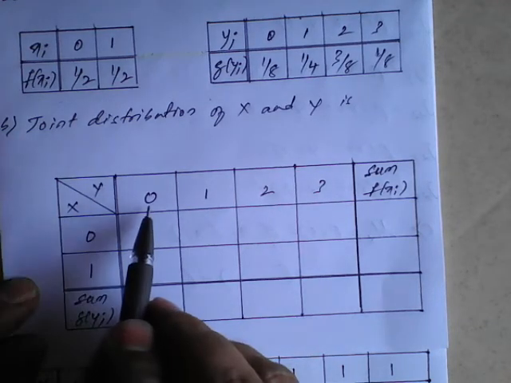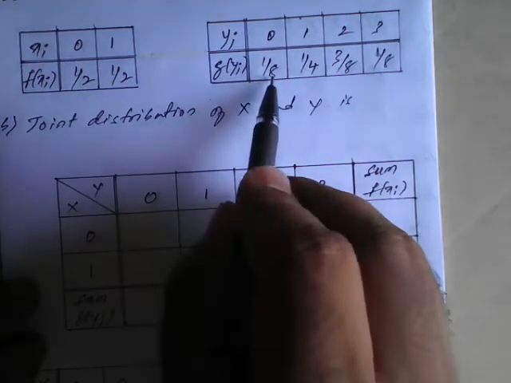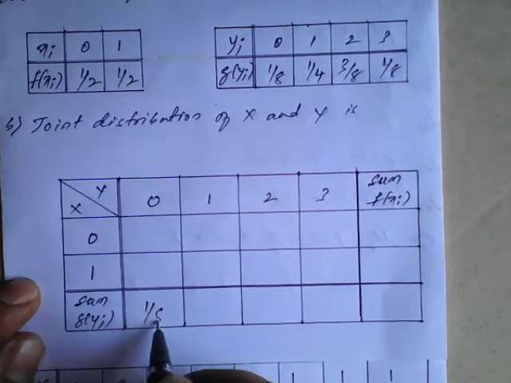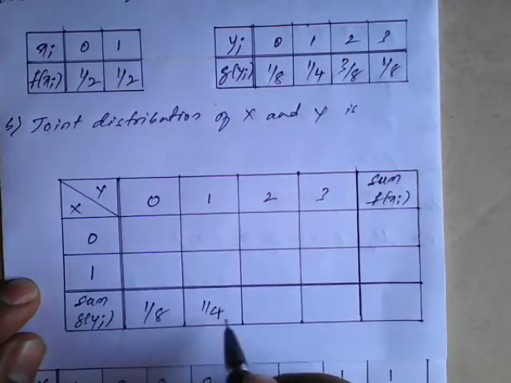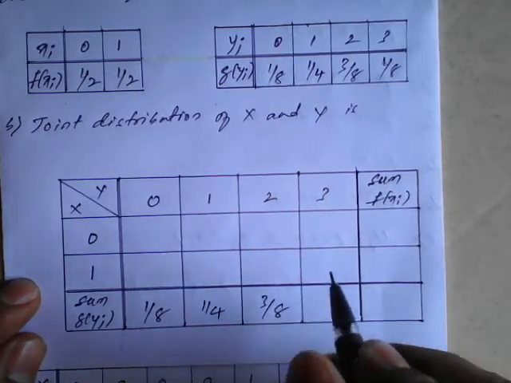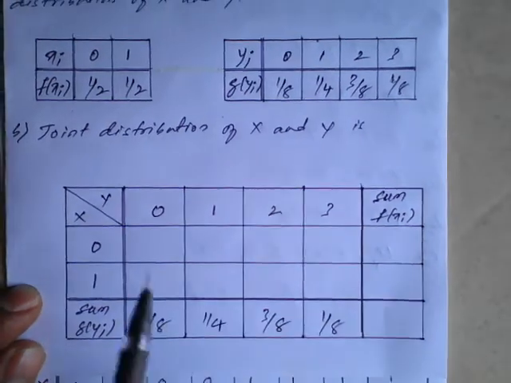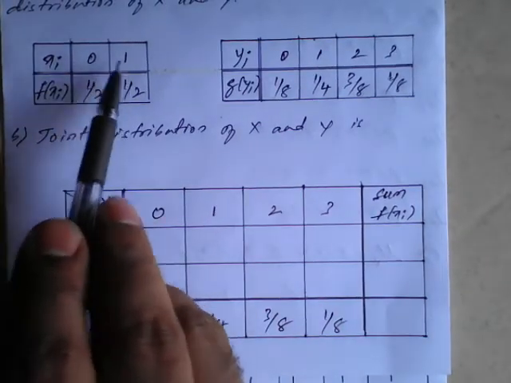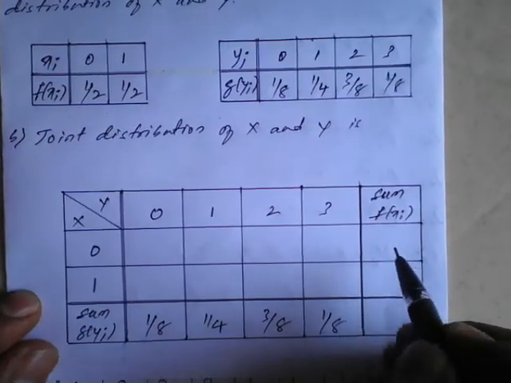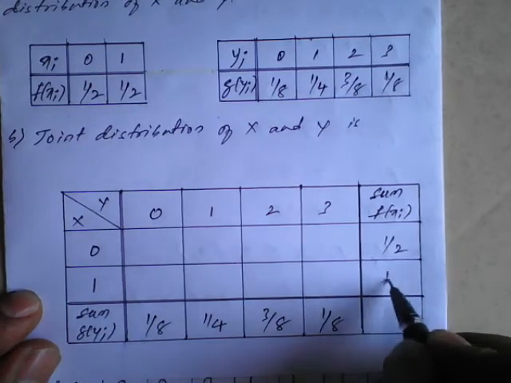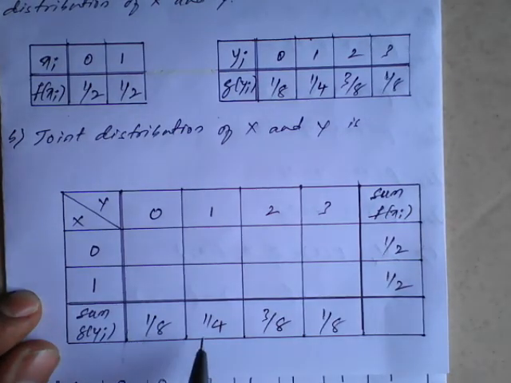Then the respective marginal values: I will write here 1 by 8, 1 by 4, 3 by 8, 1 by 8. Similarly, for x values 0 and 1, it is 1 by 2 and 1 by 2. You check 1 by 8, 1 by 4, 3 by 8. So here it is 2 by 8 actually. So 1 plus 2 is 3, 3 plus 3 is 6.